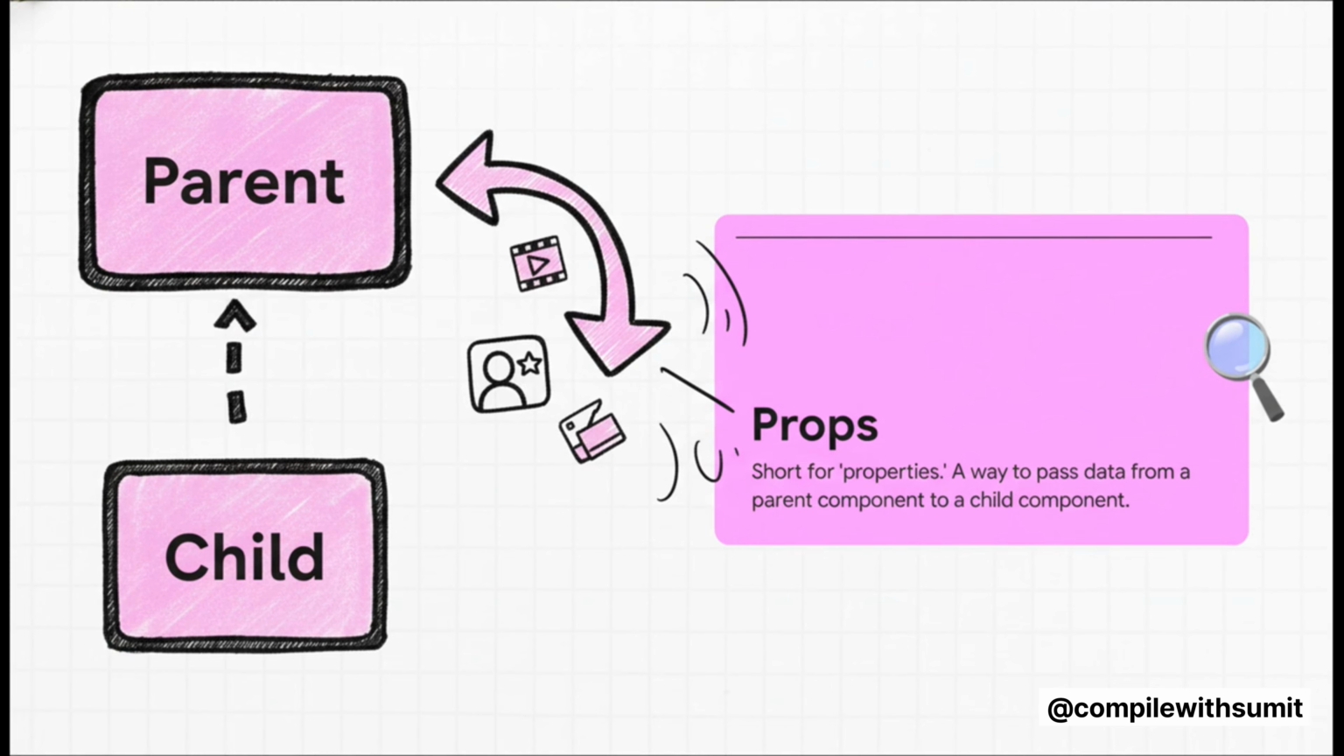Okay, so if our components are just functions, you're probably wondering, how do we get data into them? Well, that's where props come in. It's short for properties, and you can think of them exactly like arguments you'd pass to any other function. A parent component can send data down to a child, things like a username, an image link, whatever. And this is what makes our little Lego bricks dynamic and reusable.